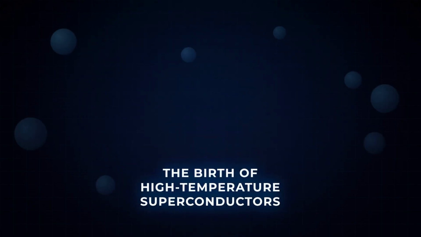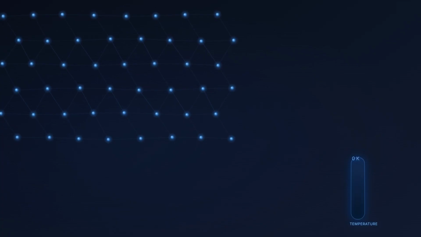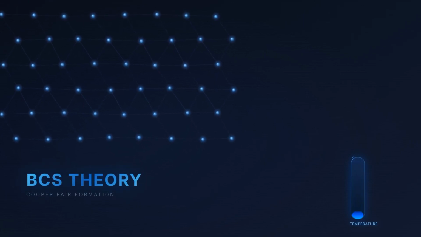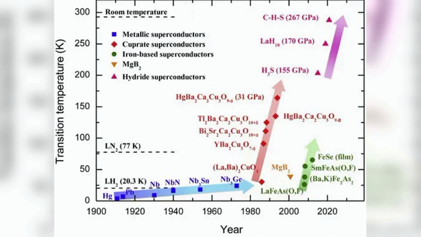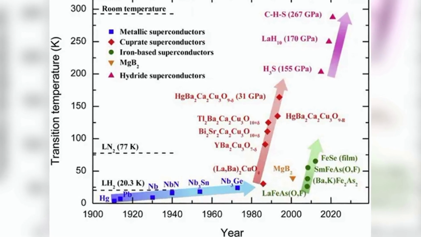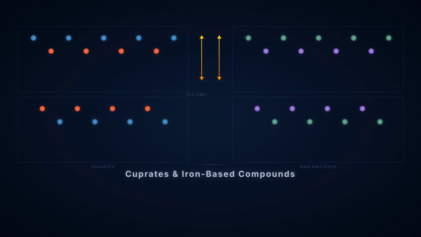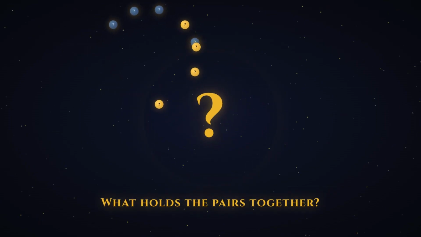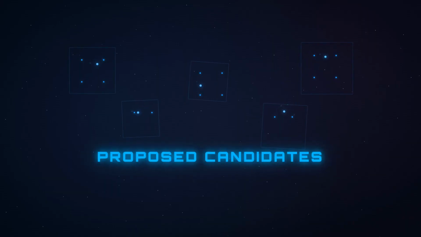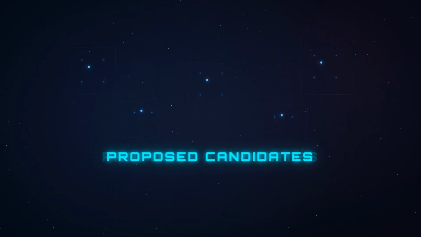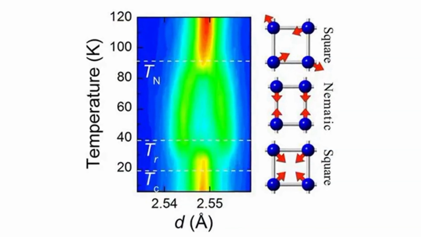The standard theory, BCS theory, explains low-temperature superconductivity. It says electrons form pairs by riding on vibrations of the crystal lattice. This mechanism sets a maximum critical temperature. The new materials, cuprates and iron-based compounds, operate far above that limit. The vibrations are too weak to create such strong pairing. So what holds the electron pairs together? Proposed candidates include magnetic fluctuations or electronic correlations, but a complete theory remains elusive.